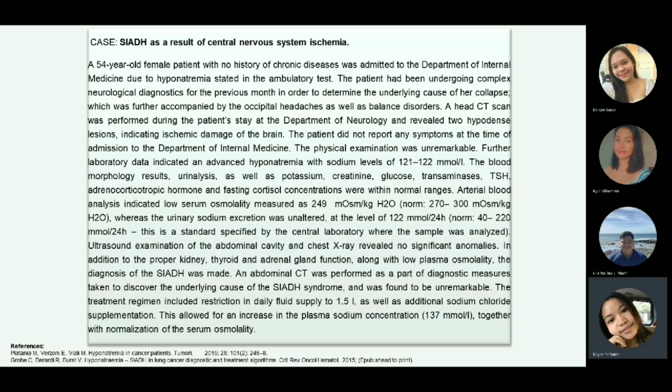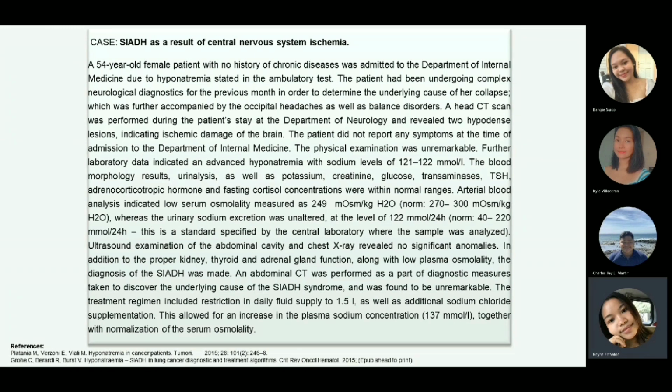Ultrasound examination of the abdominal cavity and chest X-ray revealed no significant anomalies. In addition to the proper kidney, thyroid, and adrenal gland function, along with low plasma osmolality, the diagnosis of the SIAD was made. An abdominal CT was performed as a part of diagnostic measures taken to discover the underlying cause of SIAD syndrome and was found to be unremarkable.